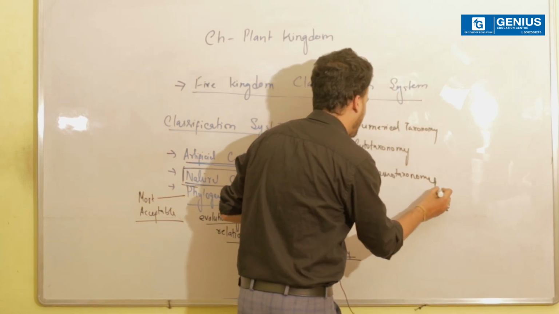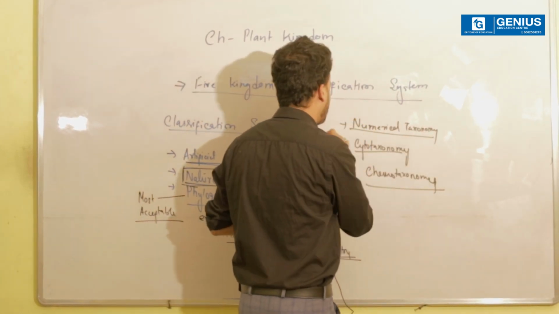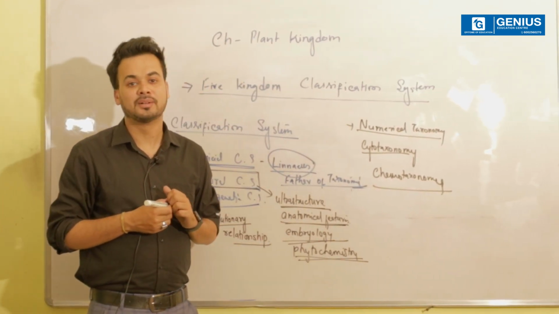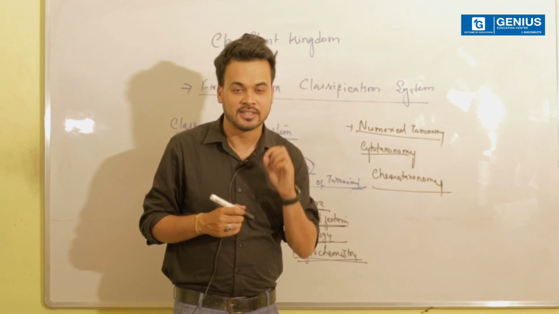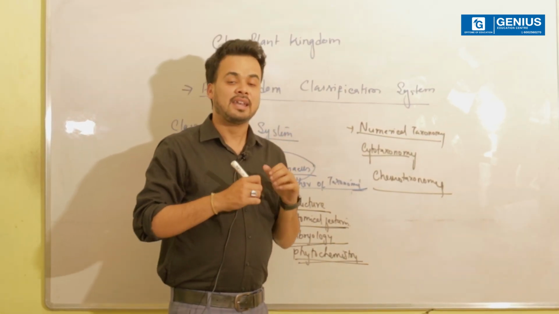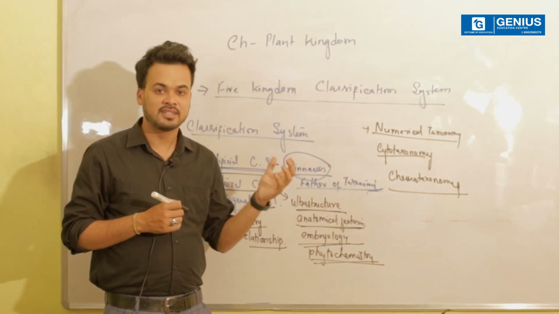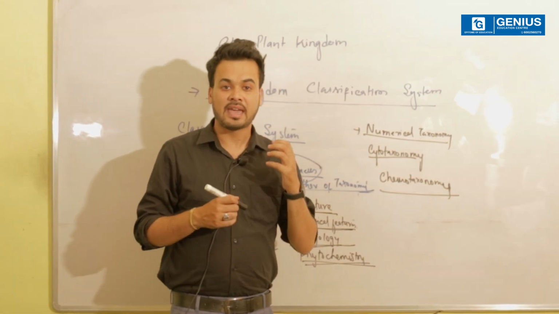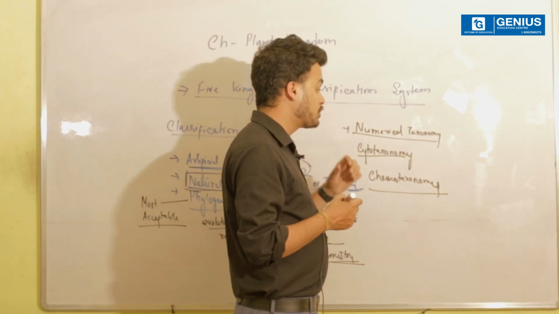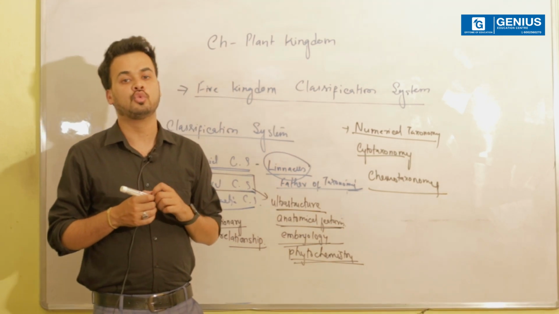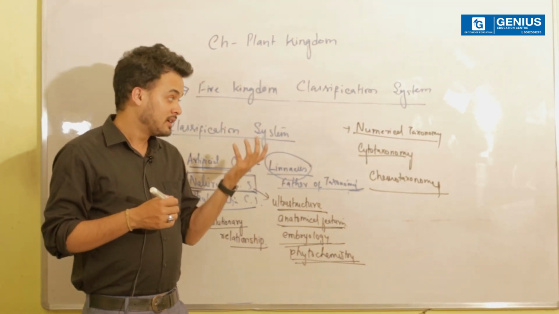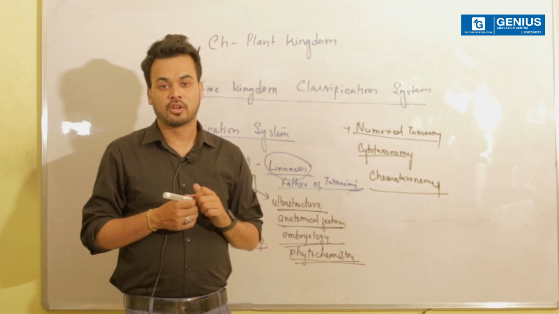Now, what exactly is numerical taxonomy? Numerical taxonomy basically refers to the use of numbers or codes against characters which are analyzed with the help of computers, which means that a large number of characters can be considered and analyzed with the help of computers, which is going to give us how two different organisms are related or how two different organisms are not related.